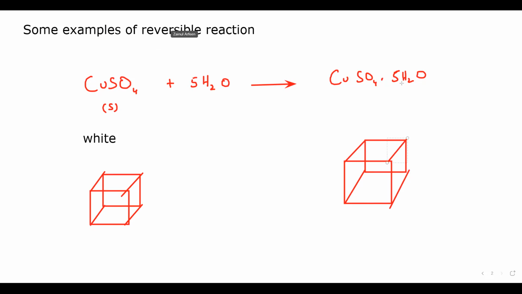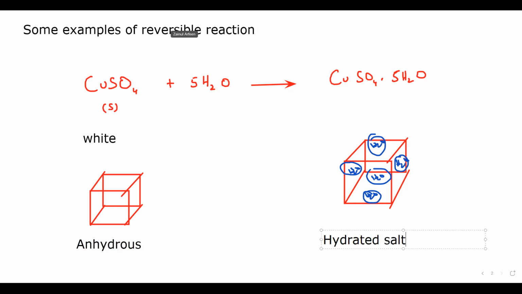So when we write 5H2O, it means 5 water molecules are trapped. 1, 2, 3, 4, 5. Inside or around it, there are 5 water molecules trapped in the lattice. The salt which does not contain any water of crystallization, we call anhydrous. And the salt which contains water of crystallization, this H2O is called water of crystallization. So this is called a hydrated salt.